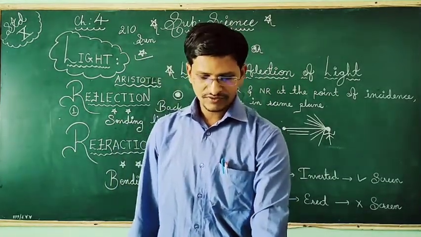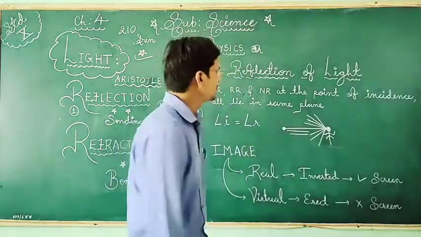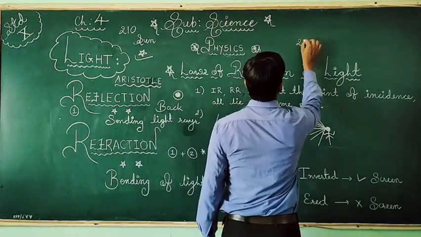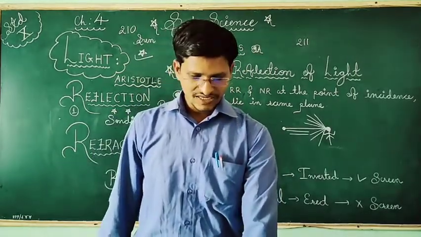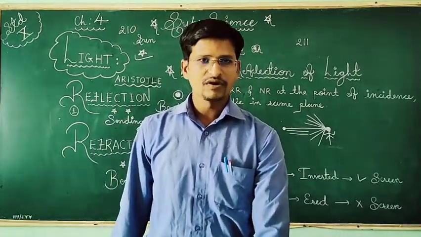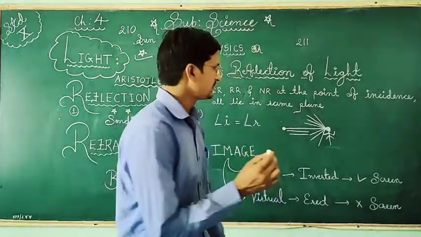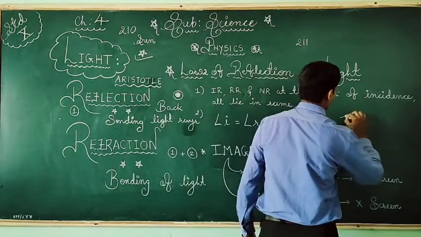Now, beam of light, you can see on page number 211, where some figures are given. The divergent beam of light has some angle like this.